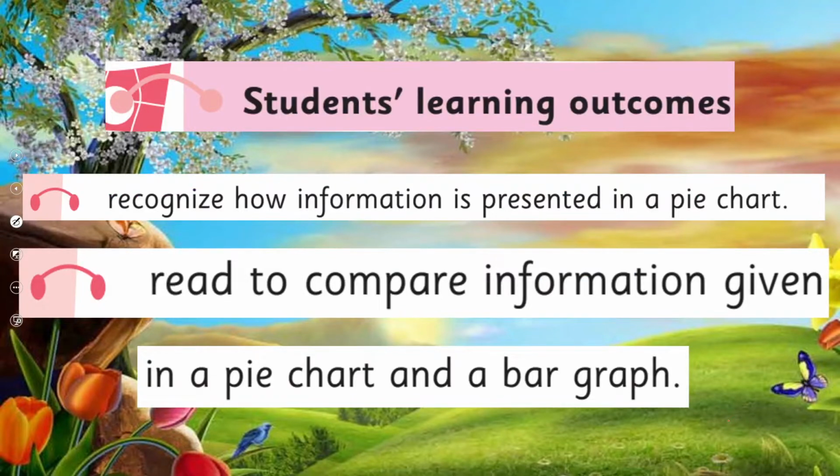So my dear students and my dear teachers, our today's student learning outcomes are: recognize how information is presented in a pie chart. Next, SLO: read to compare information given in a pie chart and a bar graph. So today we will compare our information in both ways.